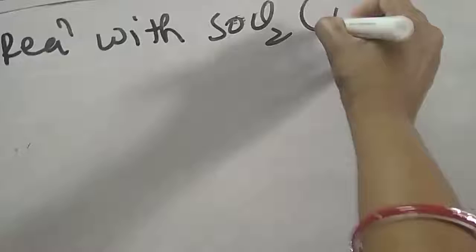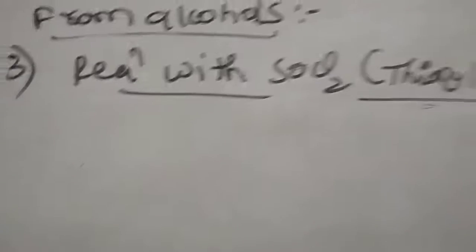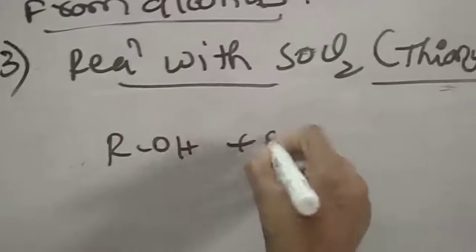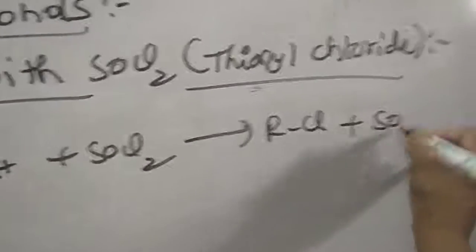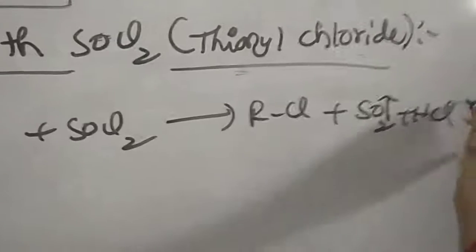The third method of preparation from alcohols is the reaction with SOCl2, which is called thionyl chloride. So what happens here? Alcohols react with SOCl2 and produce RCl plus SO2 plus HCl. This is sulfur dioxide and hydrogen chloride. Both are gases only.